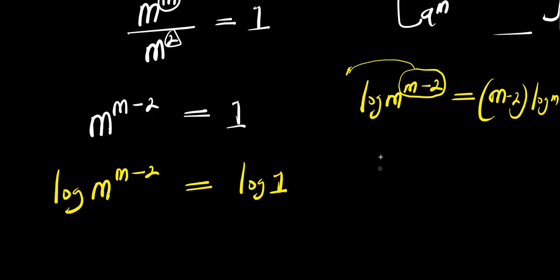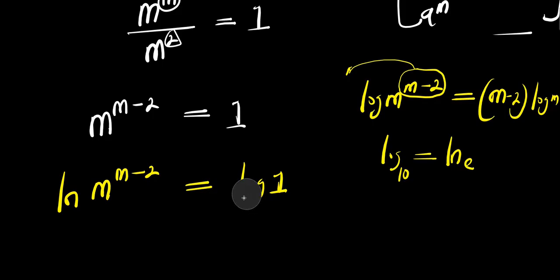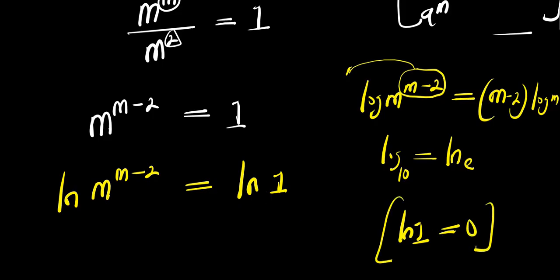Now remember, the properties of logarithm apply to natural log as well. While log is to the base of 10, natural log is to the base of e. So I think we can easily make use of natural log here instead of log. I have ln. The reason I'm making use of natural log is because natural log of 1 is 0. So that's why I'm making use of natural log.